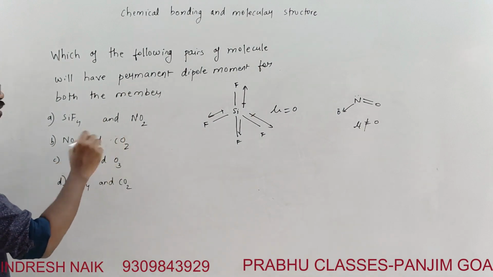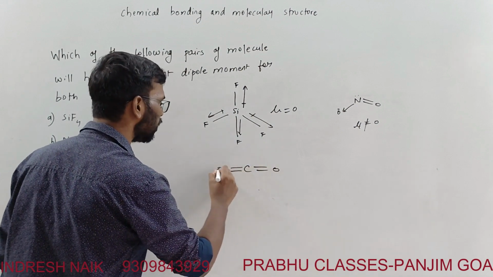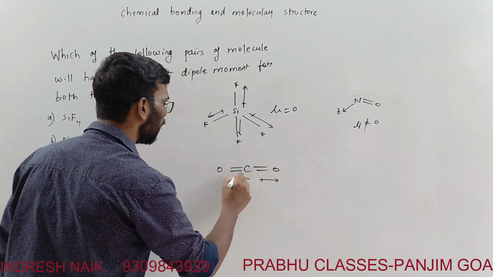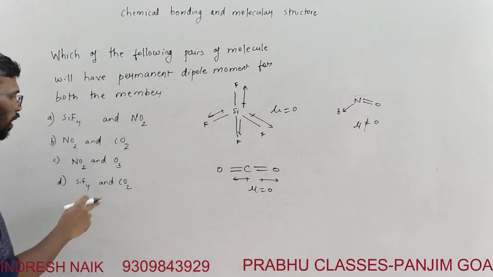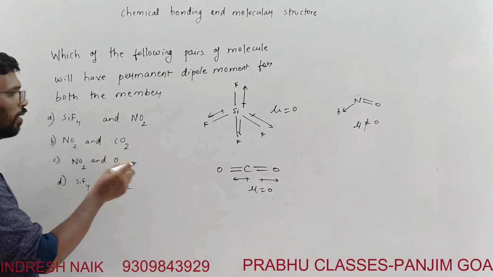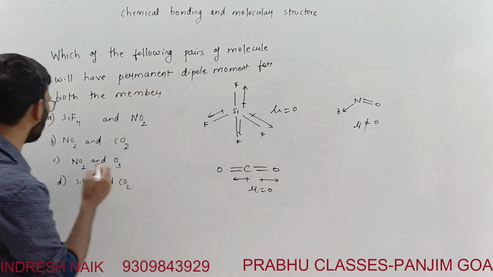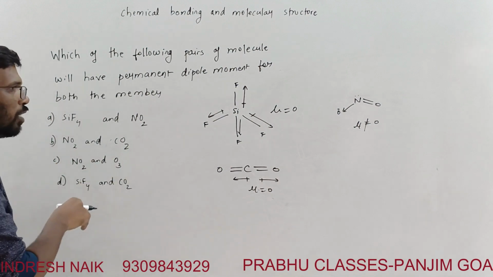And what about CO2, carbon dioxide? Carbon dioxide is a linear structure. Here also there is pure cancellation of the dipole moment, mu is equal to 0. And then there is ozone also, because for CO2 we have found that this is 0 but the other is not 0. So options A and B are not the answer. We want where both are not equal to 0.